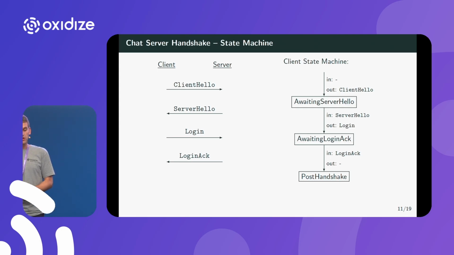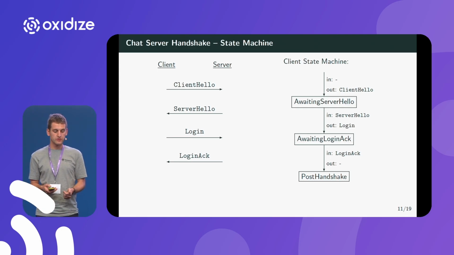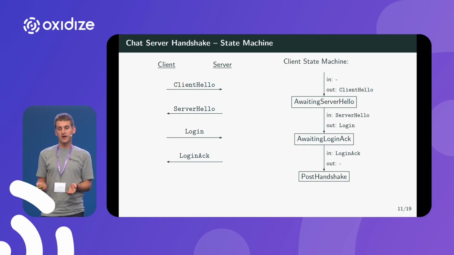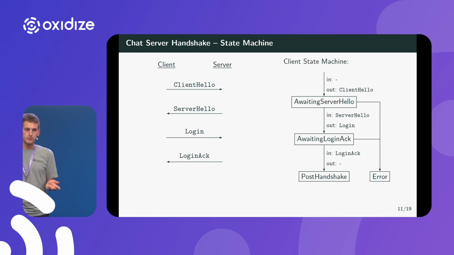For example, to go from the awaiting server hello state to the awaiting login ACK state, the server hello data needs to come in, and the client needs to send out the login message. We can do this for every state transition, and we also have an error case if something goes wrong.